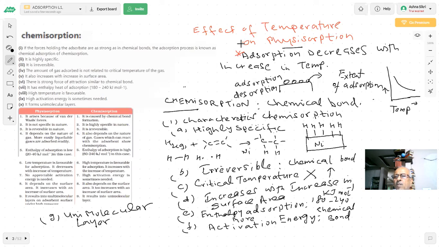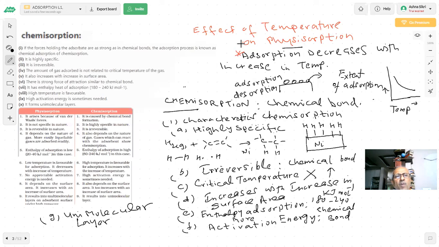So how can there be more layers? This whole space is occupied, bonds formed. There cannot be anything above it now. So it has to be unimolecular because it involves the formation of a chemical bond. Once a bond is formed between the adsorbent and adsorbate, there is nothing else to happen. No more molecules can be adsorbed.